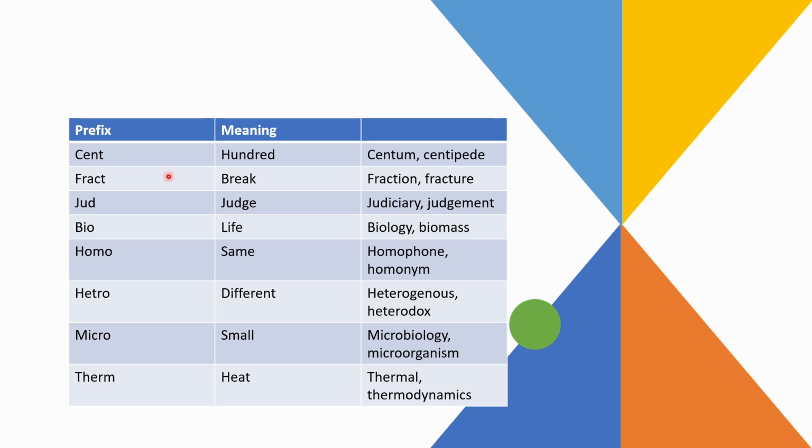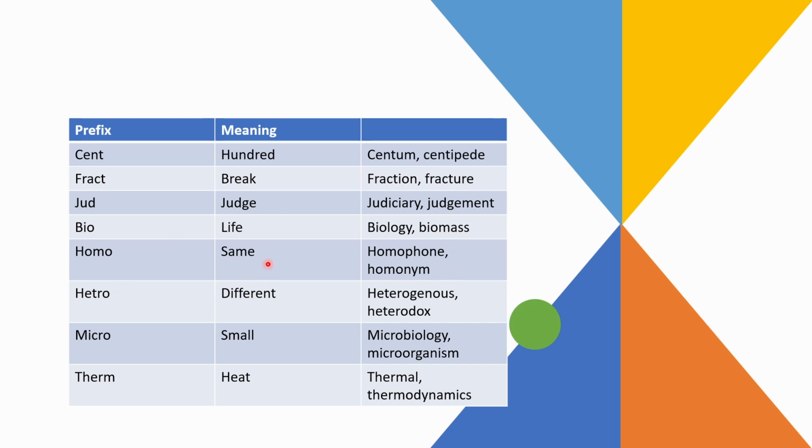Next, cent, which means 100, like centum, centipede. Now, for example, you say it's a centipede. So you know it has something to do with 100. So it is 100 legs. Fract, which means break. So like fraction or fracture. Jud is judge, like judiciary and judgment. Bio, which is something related to life, which is biology or biomass.